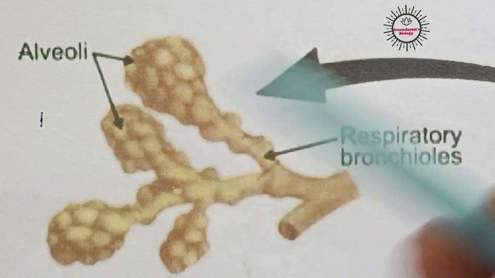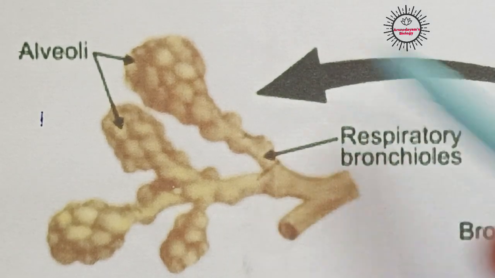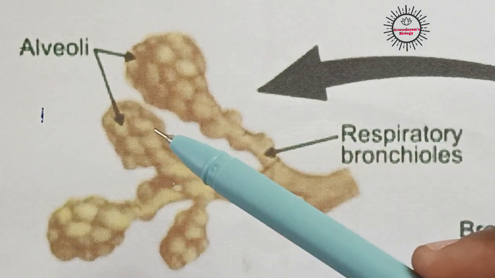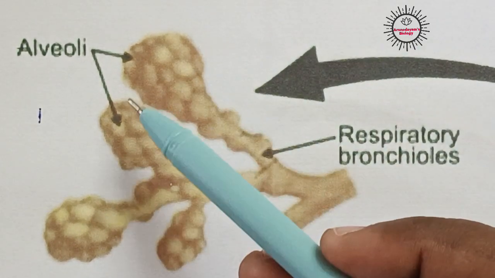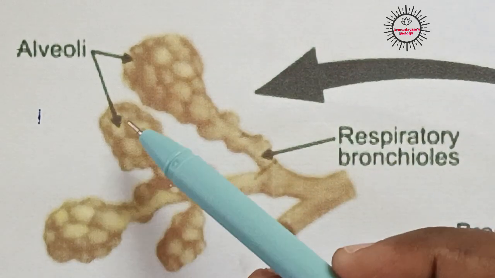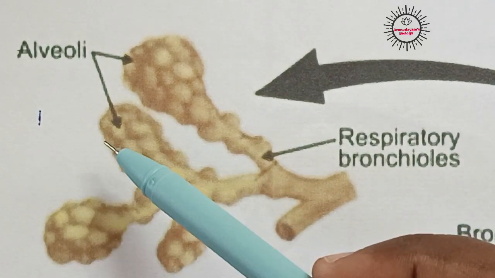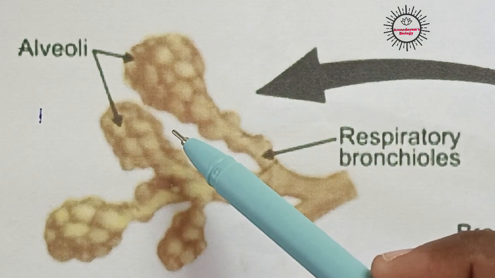Alveoli is a plural term, alveolus is a singular term. They help in exchange of gases. Actually these alveoli are called structural and functional units of lungs. Why? Because lungs are made up of millions and millions of these alveoli. So the lung structure is made up of these alveoli only. That's why it is called a structural unit of lungs. And it is also called a functional unit of lungs.